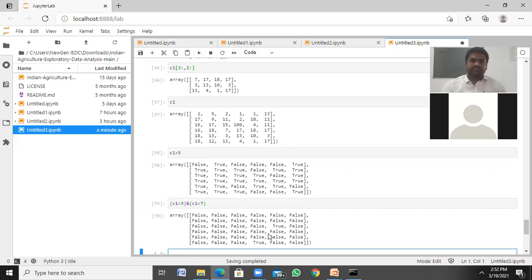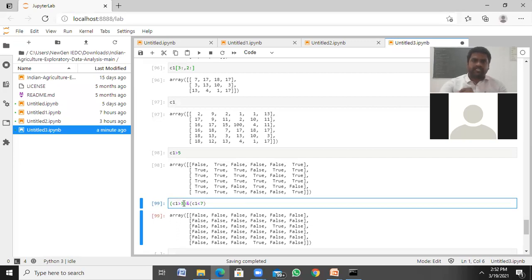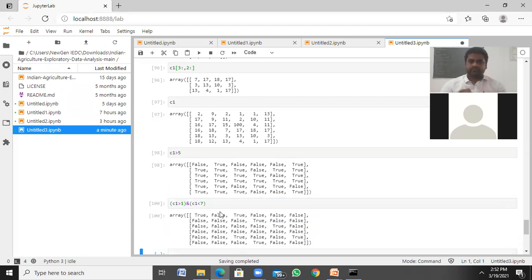So false, false, false, false, false, only true where we encounter 4, 5, or 6. Here is a 4. Is there any 5? No. Is there any 6? No. Only 4, two 4s. So true, true. Let's say I change it to this 1, so it shows 2 true, so these are the truths.